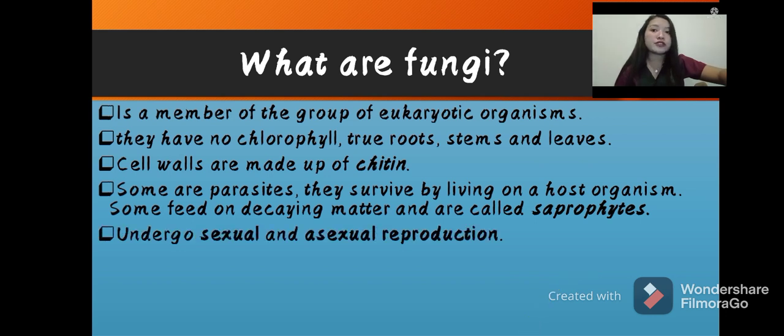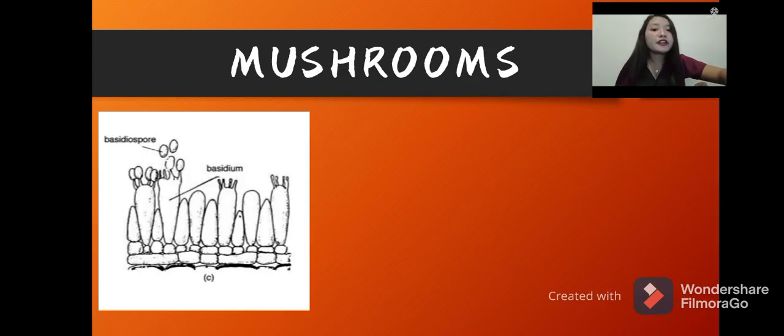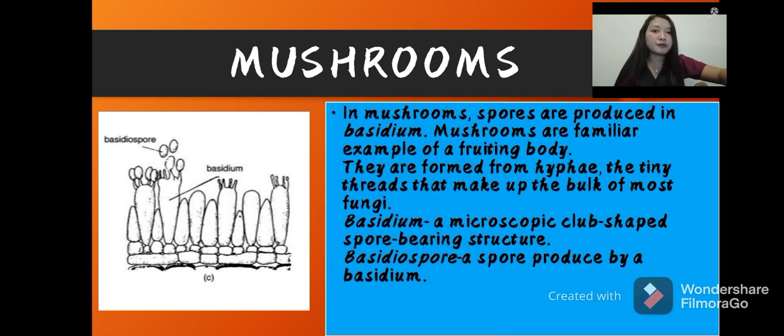Fungi undergo sexual and asexual reproduction. Sexual reproduction happens when two hyphae join together. On the other hand, they undergo asexual reproduction when they form spores. So the spores are abundant in the environment. When spores land in areas suitable for their growth, they form new fungus. So to further elaborate, here are some examples of fungi and their fruiting structures.